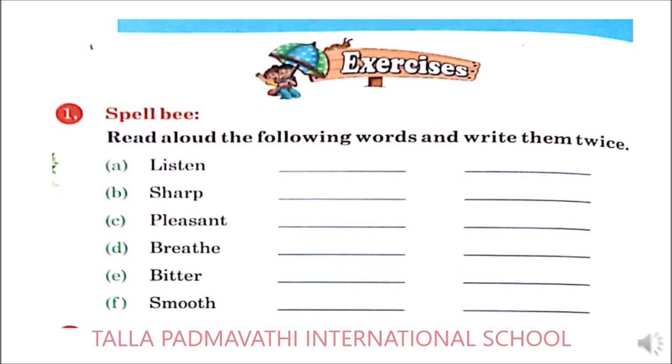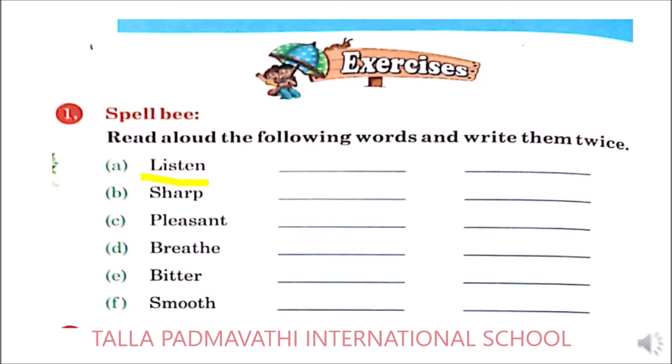Next it comes for the exercise of your spell bee. So what you need to do with this? You have to read the words which are given below, and you have to write it twice. So the first word is listen. So you need to write it 2 times in your notebooks. Okay, children? So read the word louder and write in your notebooks 2 times.